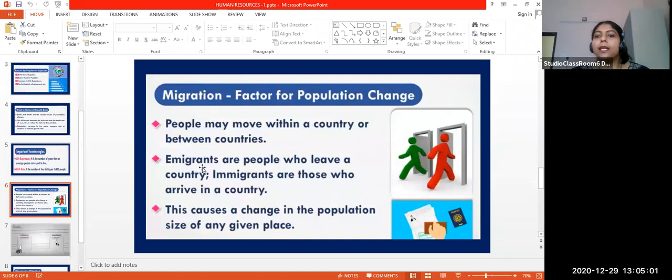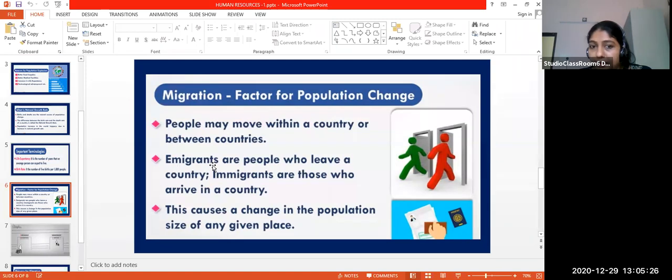Emigrants are people who leave a country. Then the second word, immigrants. Note down those two points.